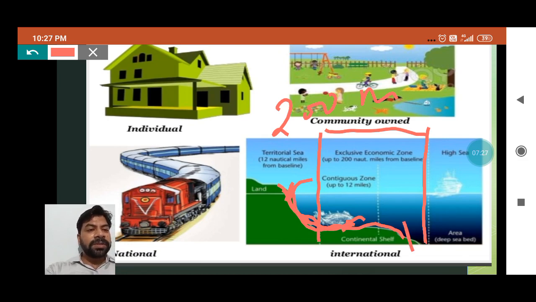This whole region is called the continental shelf. From where the deep sea and main sea start, the international boundary starts. But before that, as far as our sediments deposit, that area counts as our region.